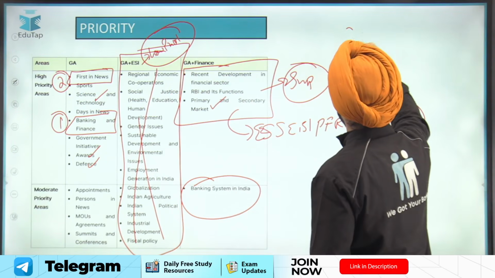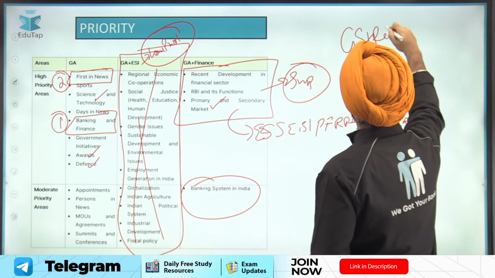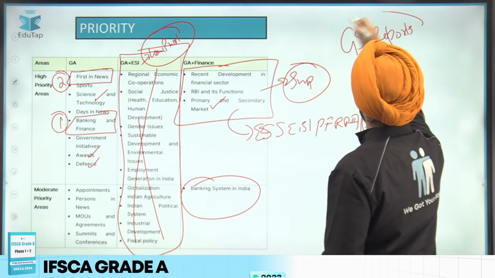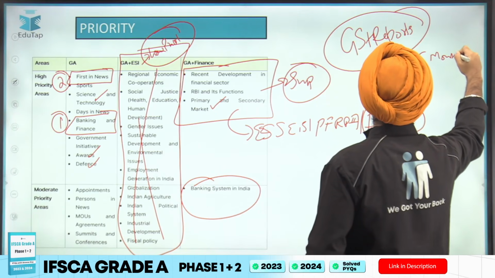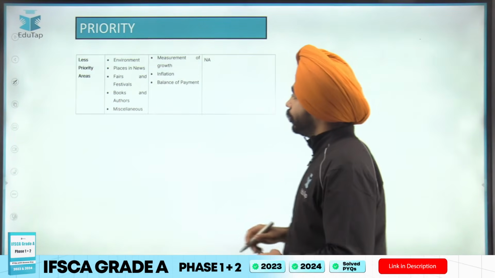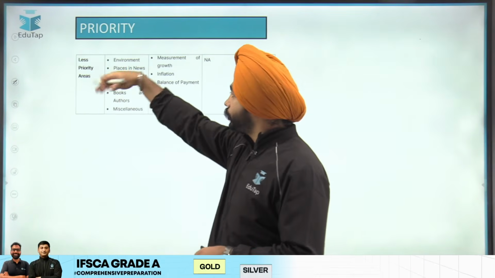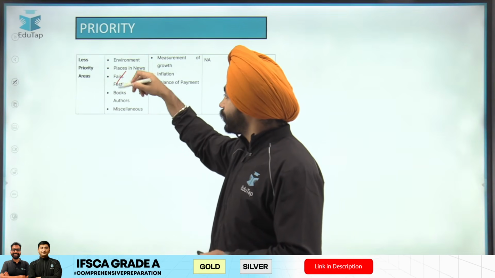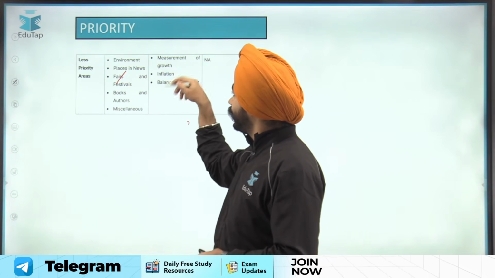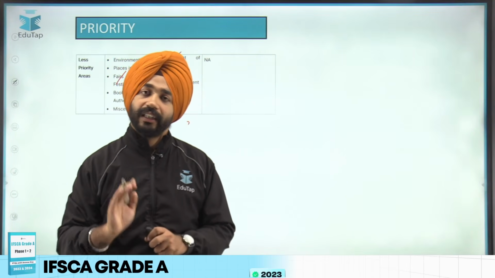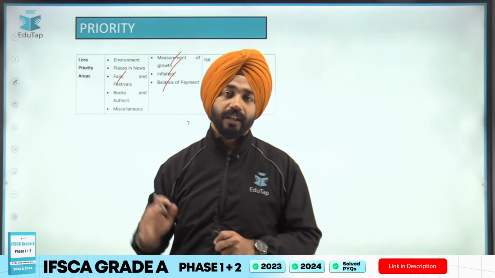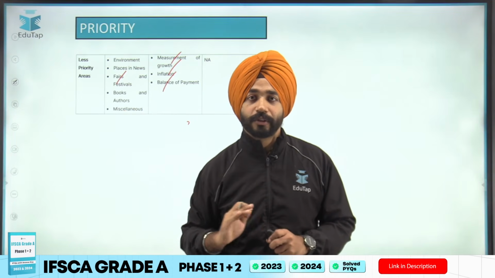Along with that, focus on government schemes plus reports which were seen in the news in the past 5 months. Okay. Coming to the topics on which you can take a risk: fairs and festivals, books and authors. Inflation, measurement of growth, these are topics on which you can take a risk, that you can even leave at this point of time. So the priority is clear, and we have clarified the topics also.